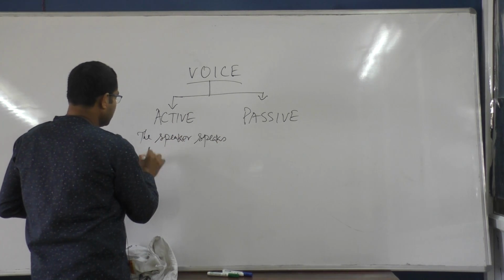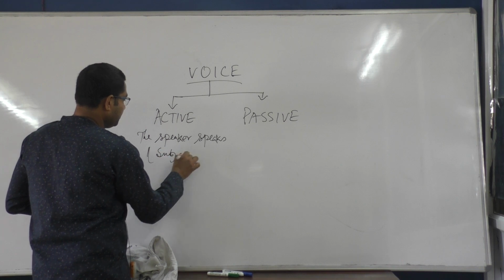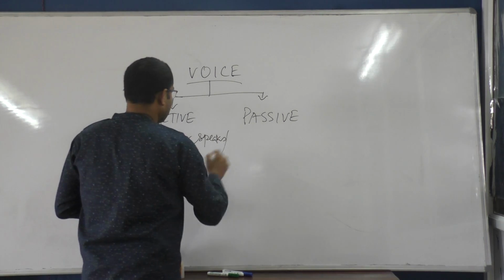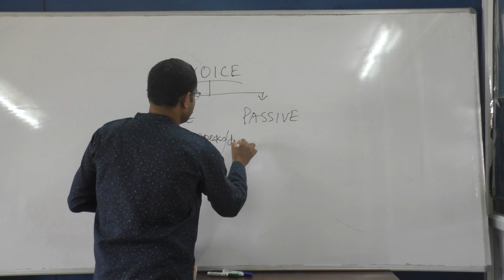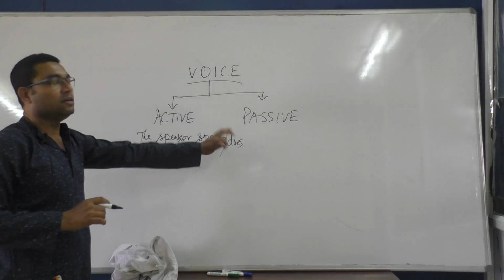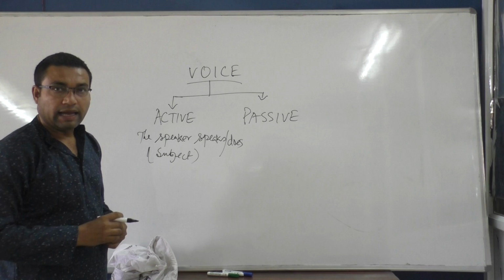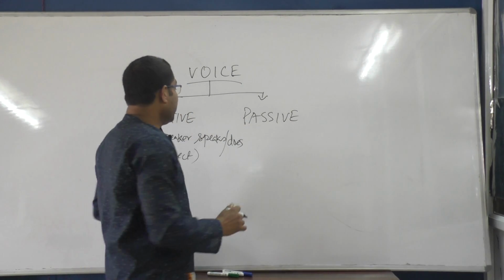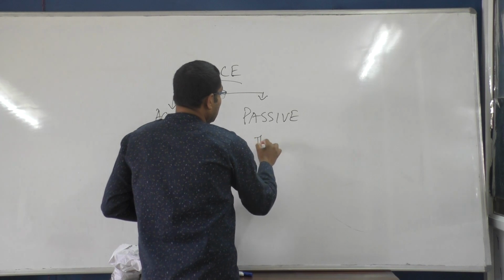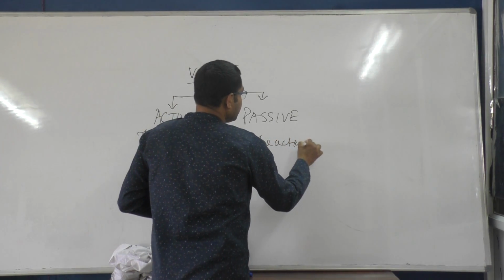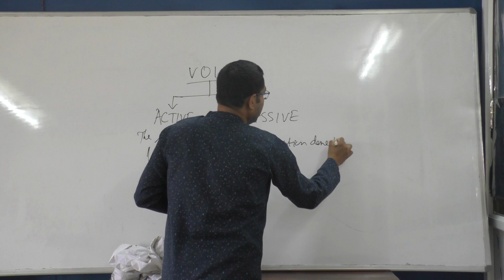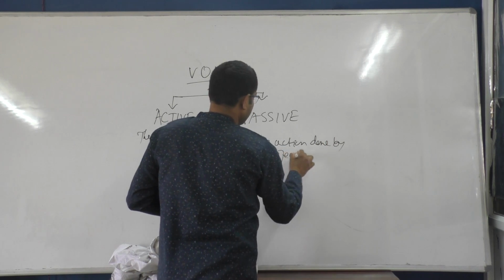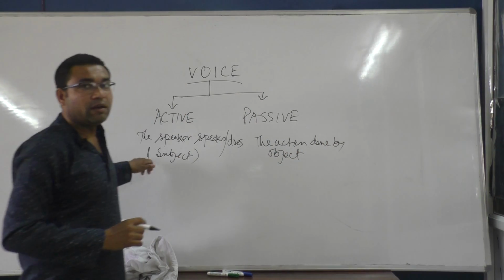Better to say subject. Or I can say the speaker speaks or does something. I mean the subject speaks or does something. That is active. Next one is passive, where the action is done by object.